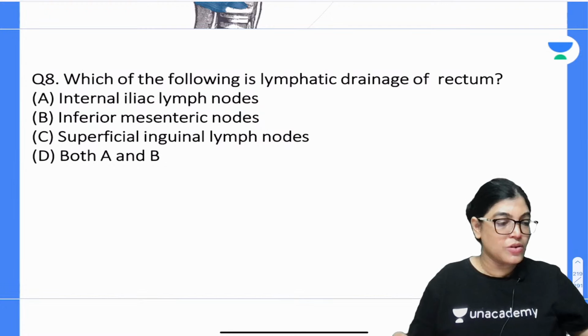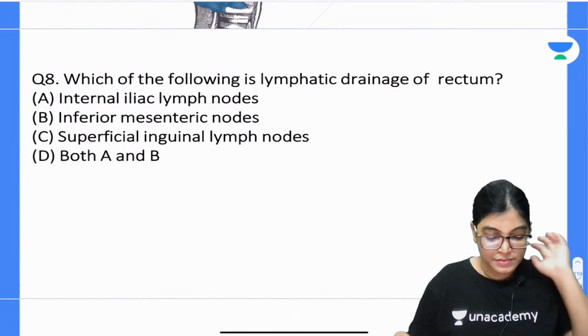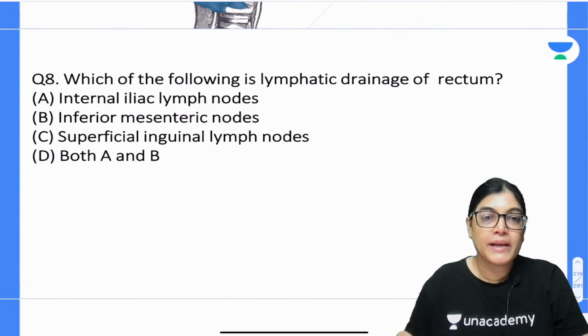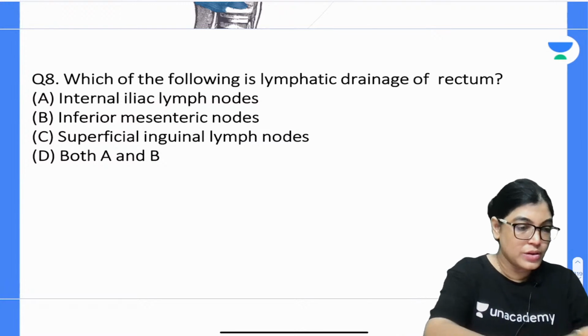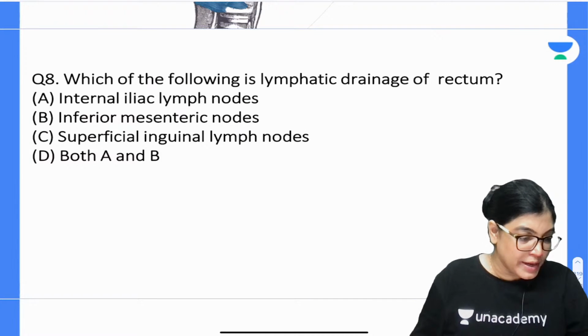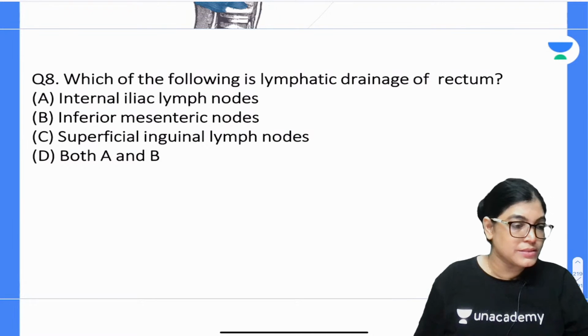Yes, your time starts now. Mark the correct answer. Question number 8. Okay, waiting for your answers. So yes, Goal to Aims has given the answer. What about others? Shri has also given the answer.